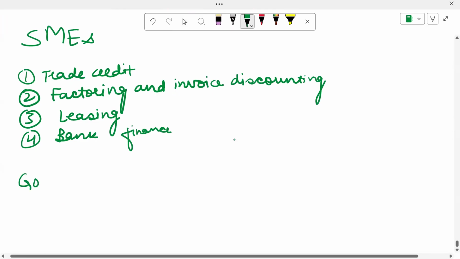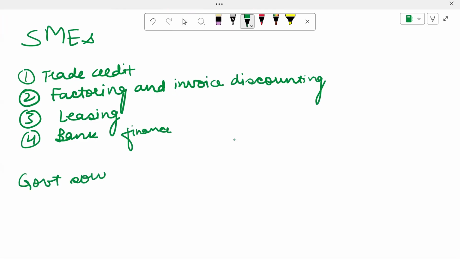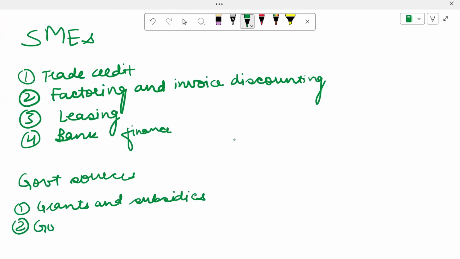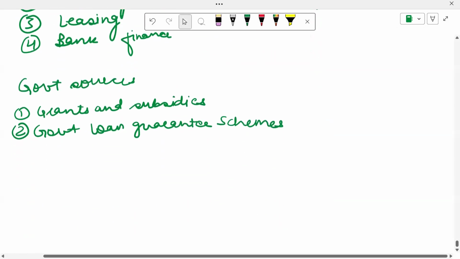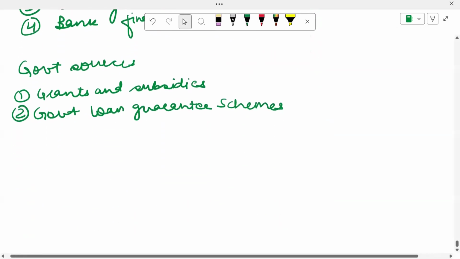Now, if you speak about the government sources through which the SMEs can take finance, number one could be grants and subsidies, and number two could be government loan guarantee scheme. So what will the government do over here? The SME will go to a bank and say I want a loan, and the government will act as a guarantor that if this SME defaults, I am going to repay the money. So these are the government sources.